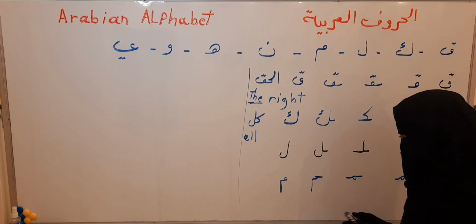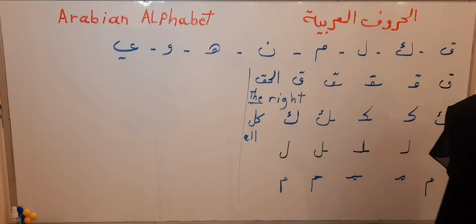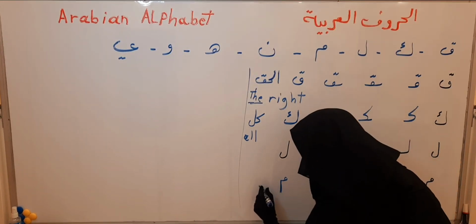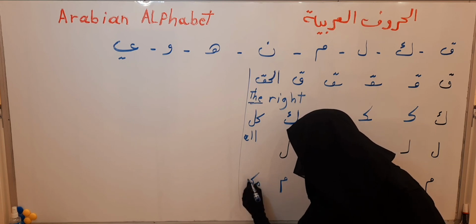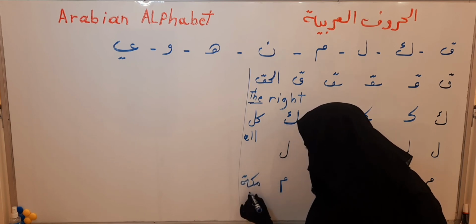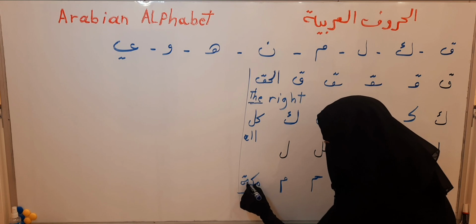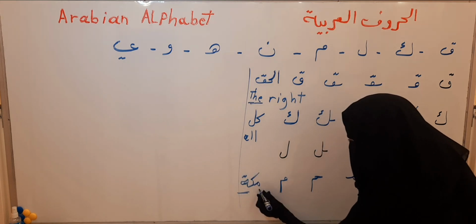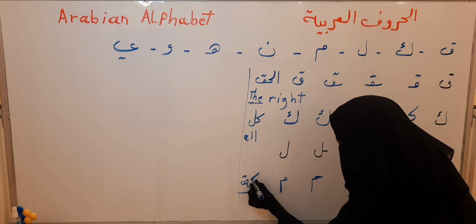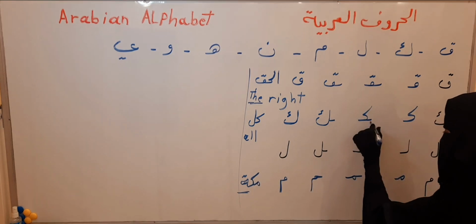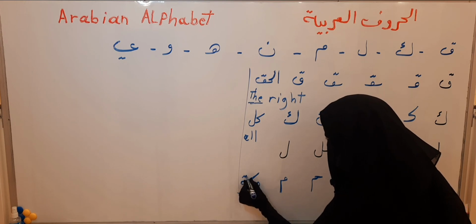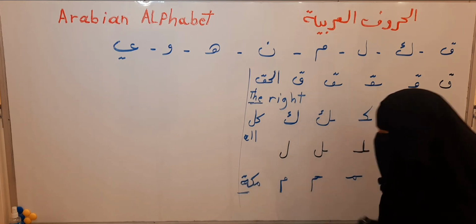As we say, Makkah. Makkah, this is ta marbuta. We will talk about it inshallah in the next videos. Makkah: mim in the first of the word, kaf in the middle of the word, ta marbuta in the last of the word. Inshallah, we will talk about it in detail.